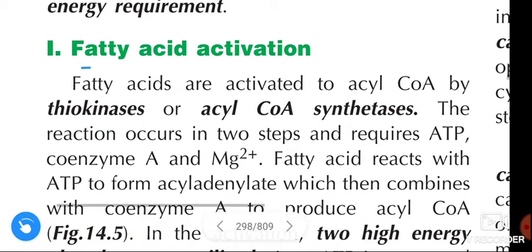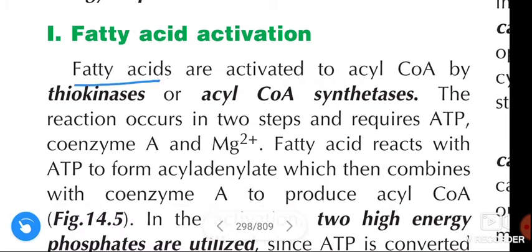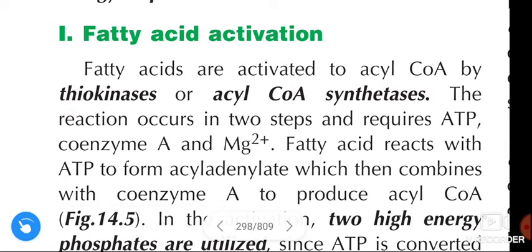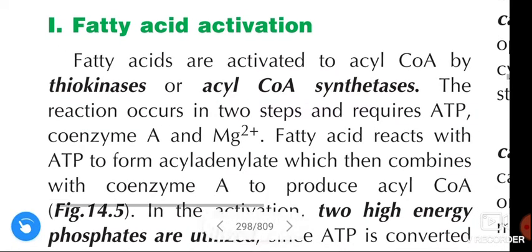First, fatty acid activation. Fatty acids are activated to acyl-CoA by thiokinases or acyl-CoA synthetase.